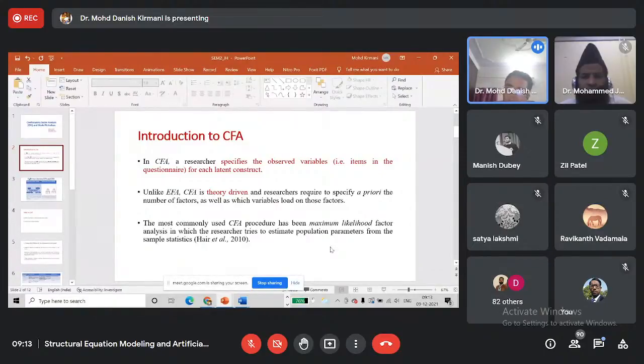We have collected a small sample, and from this sample we are getting data, results and findings, which we are supposed to generalize for the whole population. So the maximum likelihood method is considered to be the best estimation method for this purpose.